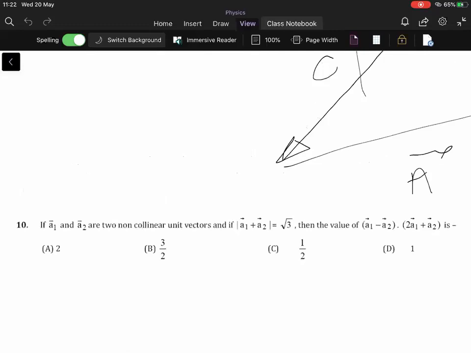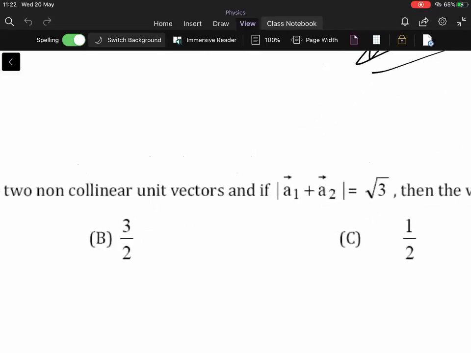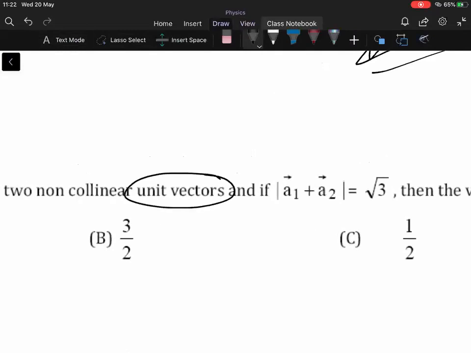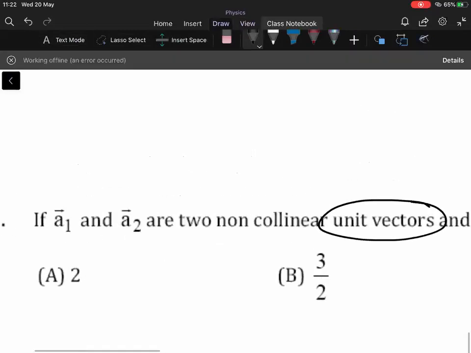If A1 and A2 are two non-collinear unit vectors, okay, so this term is important, unit vectors. See, although the representation is not that of a unit vector, actually it should have been A1 cap and A2 cap, but this is also not incorrect.